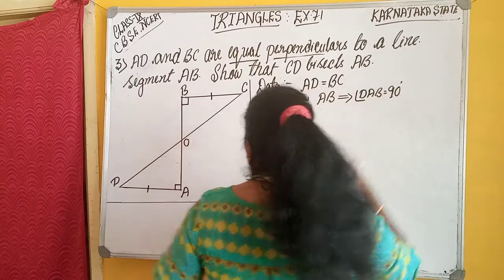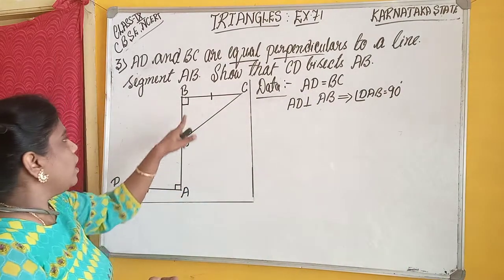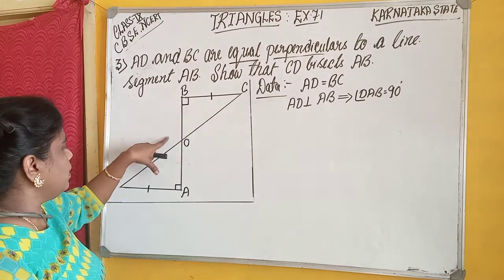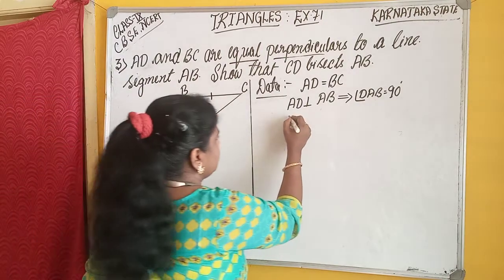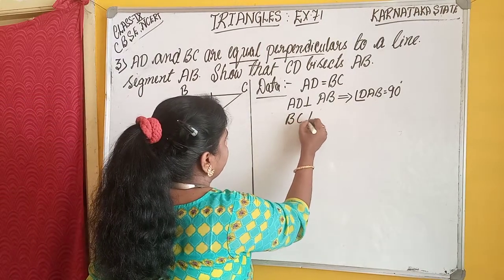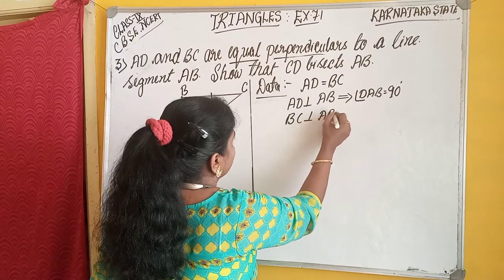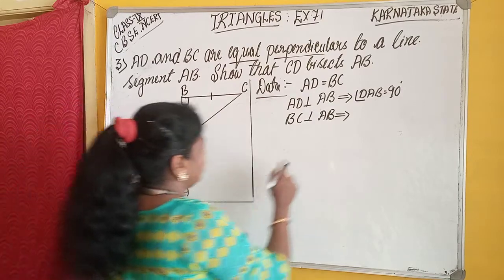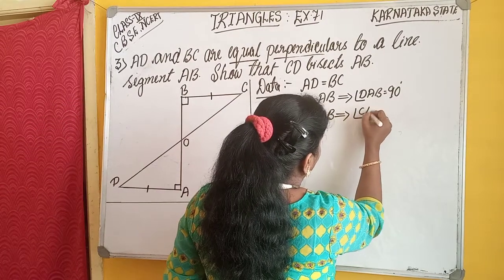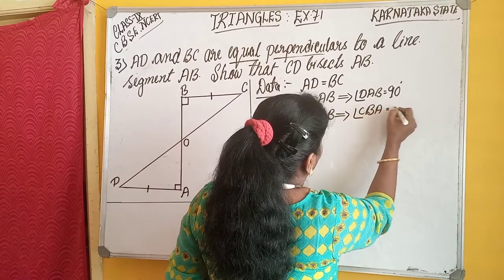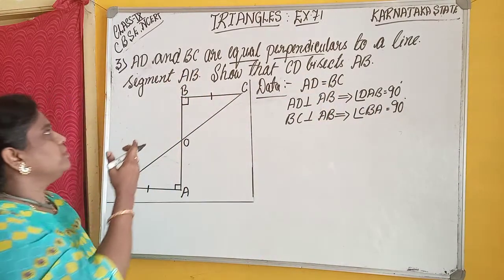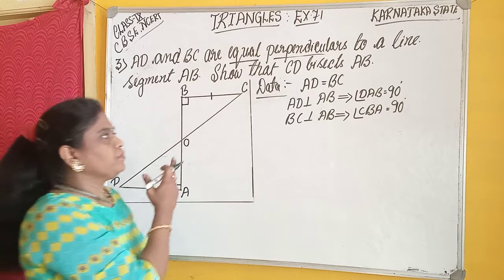Okay, students. Next, BC is also perpendicular to AB. That implies angle CBA is also equal to 90 degrees. This is what we got from the question.